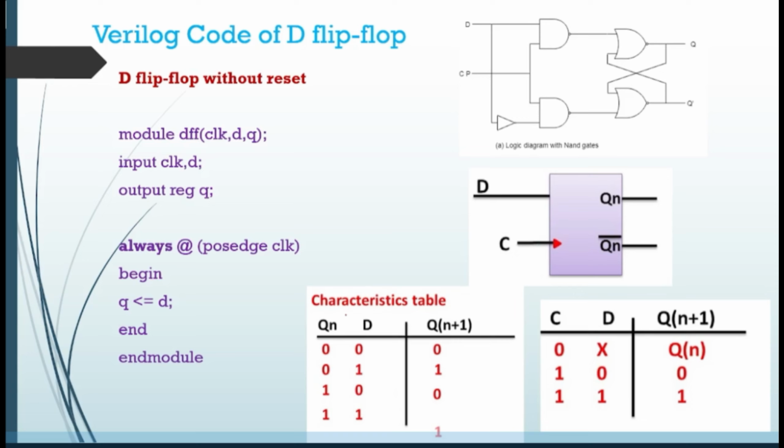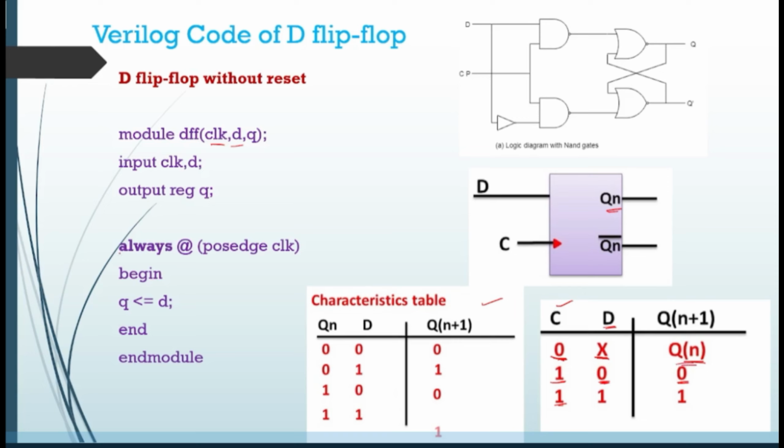This is the characteristic table and truth table of my D flip-flop. In the truth table, C is my clock and D is my input. When the clock is not active, that means when the clock is in the negative edge or something, the D flip-flop won't be active. That means it will carry the output of the previous value. Now when the clock is active, whatever is there in D will go to the output Qn.